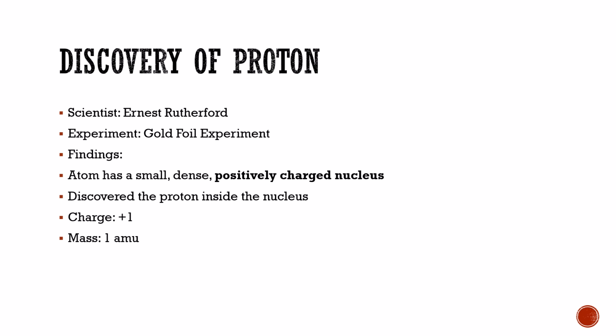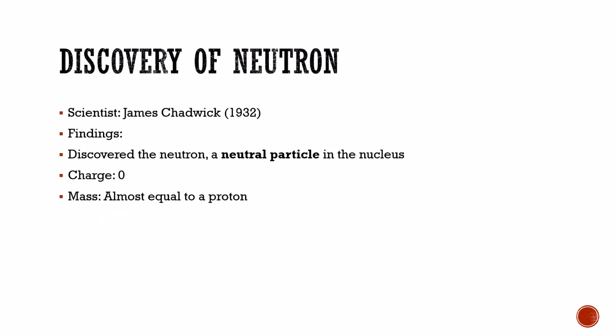The charge on the proton is +1, and the mass of the proton is 1 AMU. Next is discovery of neutron. The neutron was discovered by James Chadwick in 1932. He discovered that the neutron is a neutral particle in the nucleus, the charge on the neutron is 0, and the mass of the neutron is almost equal to the proton.